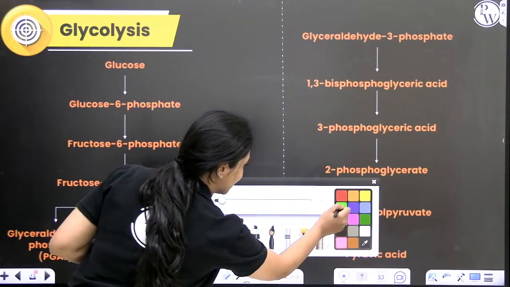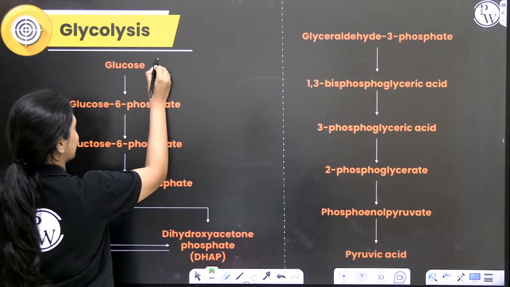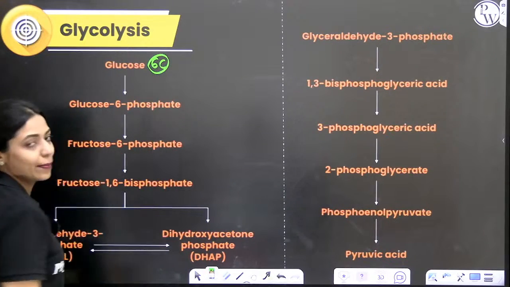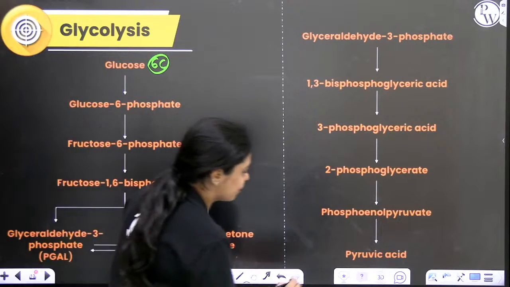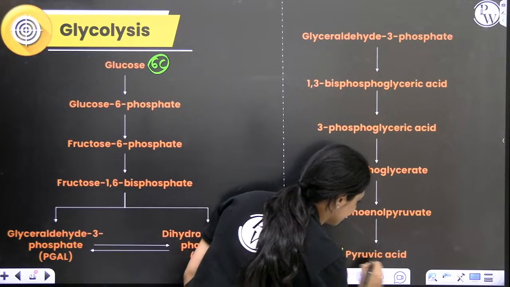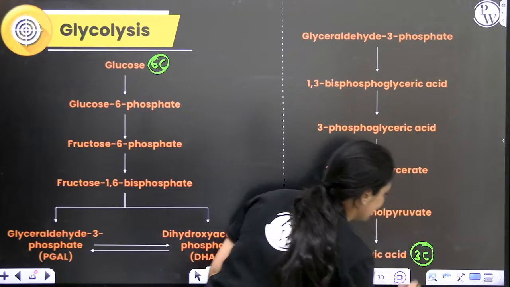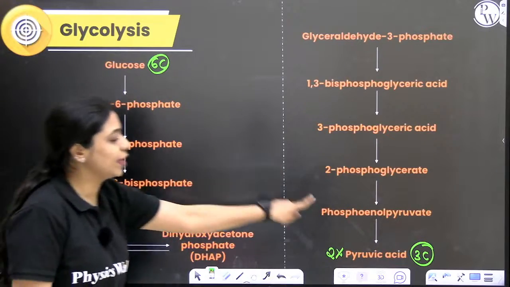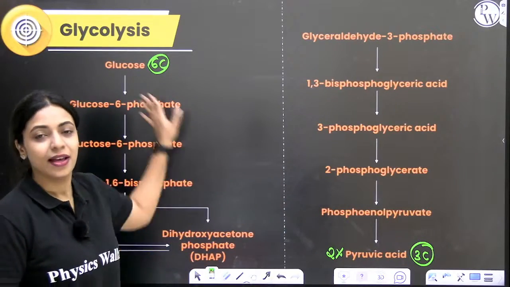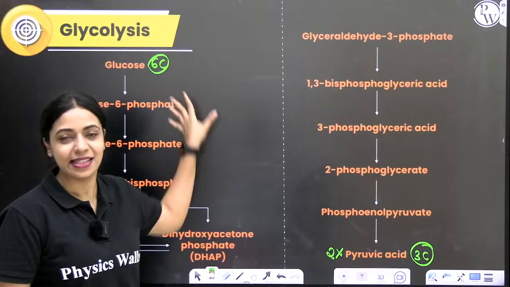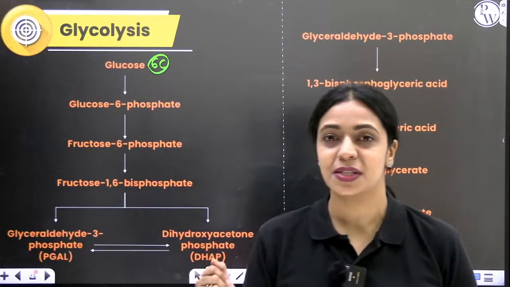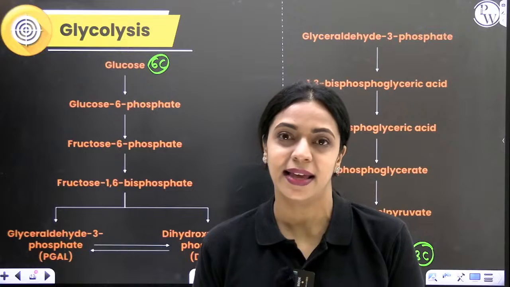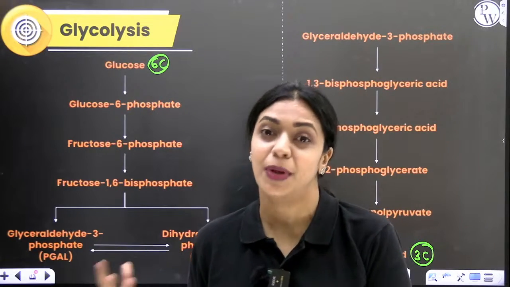In glucose, how many carbons are present? There are 6 carbons. What did I say happens in glycolysis? A 6-carbon molecule of glucose will produce 2 molecules of a 3-carbon compound called pyruvic acid. But in order for this to happen, 10 steps will take place. Of these 10 steps, in the first 5 steps, ATP will get utilized. It's like it's preparing. It's called the preparatory phase.